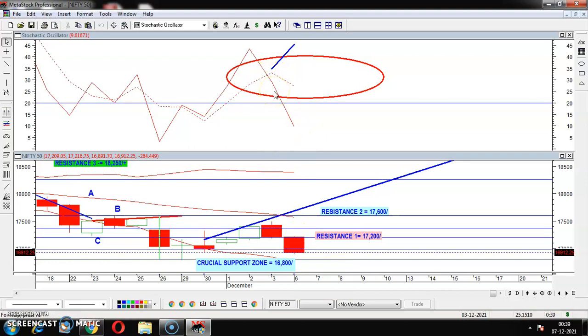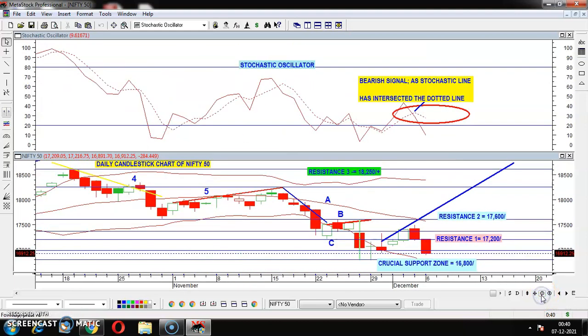As far as stochastic is concerned, Nifty is down, right? So it had already indicated that Nifty may go down, and it has gone down also. I have mentioned here a bearish signal as the stochastic line has intersected the dotted line. So a bearish signal has already been generated through the stochastic, and RSI is also very negative. So the indicators are also saying negative. The Fibonacci retracement zone says the support level is 16,800, and Bollinger Band also says support is 16,800.